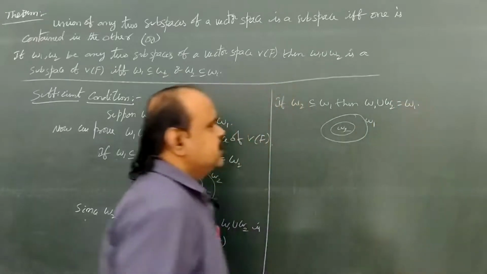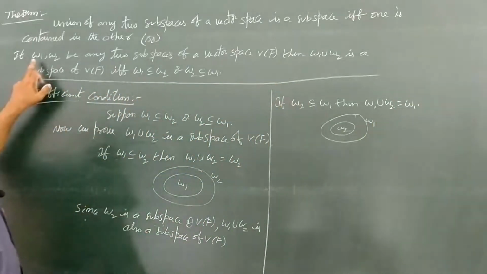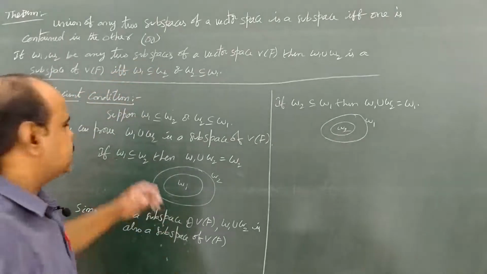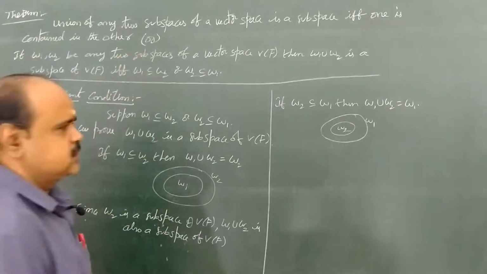Then W1 union W2 equals the bigger set here, W1. From the statement, W1 is also a subspace.